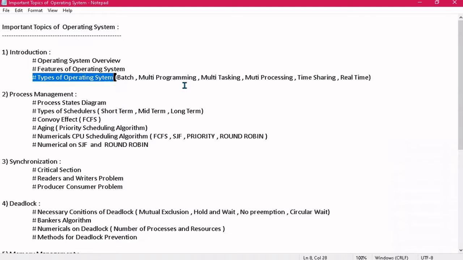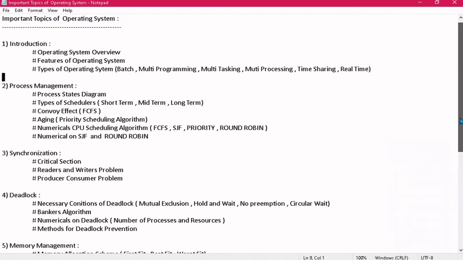So there can be a question that they may ask you to explain all the different types of operating systems, or there can be a question that explain the difference between multi-programming, multitasking, or multiprocessing, or there can be a short note on time sharing operating system or real-time operating system. So anyhow, it is a very easy question. So you just have to go through all the operating systems, as this is the first module, and here we are getting the overview. Everything we are studying here will be explained in detail in the coming modules. So in that you will get to know what operating system is.